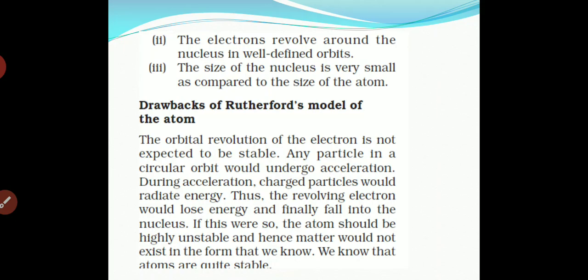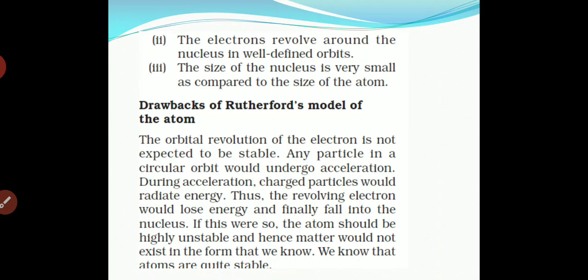Okay, it will continuously revolve. The electron will revolve in orbit continuously, so you can see that it is not stable. Any particle in a circular orbit will undergo acceleration. During acceleration, a charged particle will radiate energy, and the electron, which is a charged particle, will continuously radiate energy during the